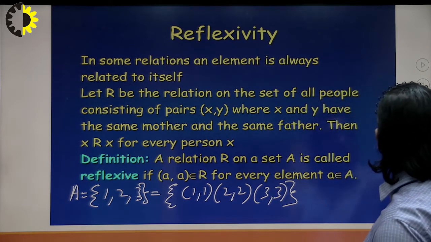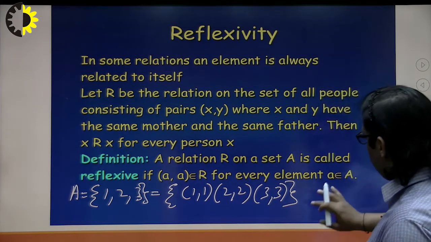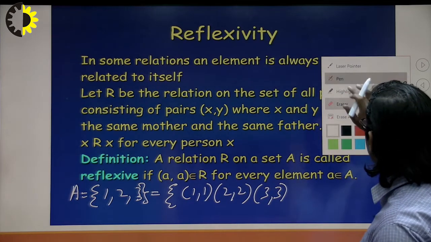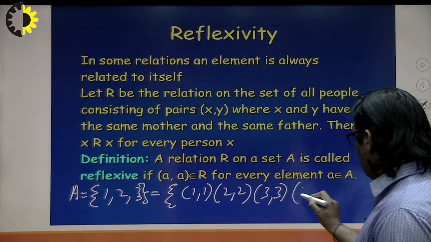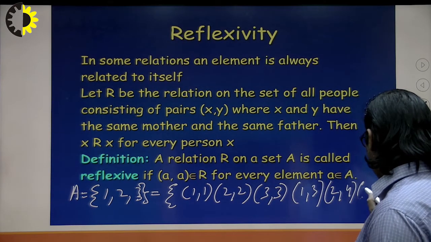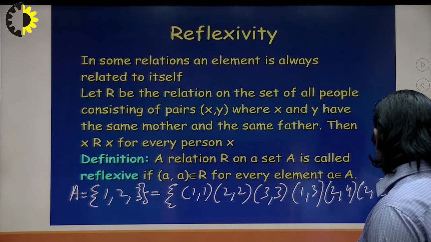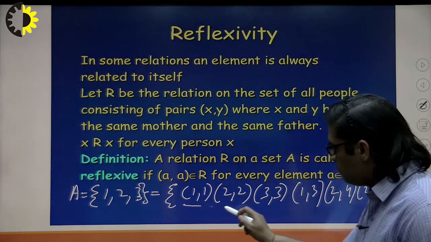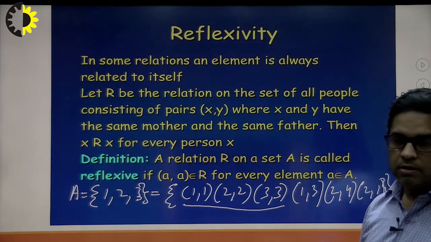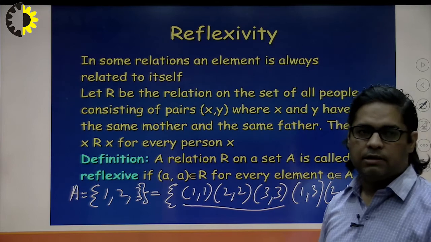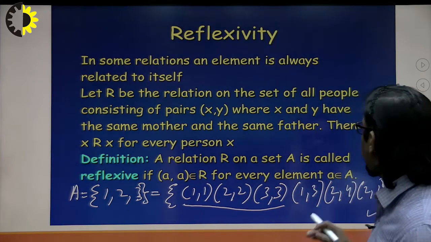It is not the case that only these elements are allowed. If other than these you also have some elements like (1, 3), (2, 4) or (2, 1), then it is still a reflexive relation because of these three. It means these three are compulsory elements of the set.